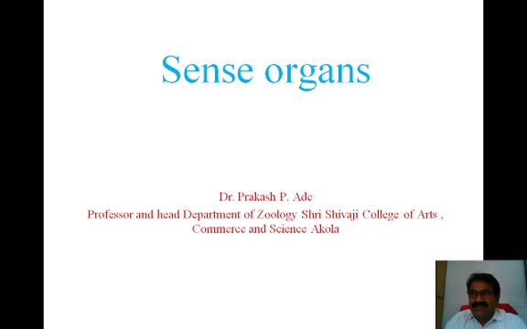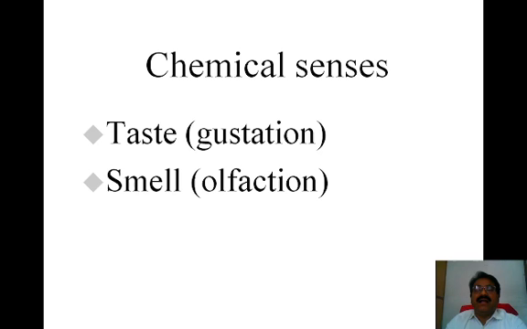Now first of all we will focus on the chemoreceptors. Chemoreceptors are nothing but the gustations and the olfactions. These 2 important functions are made by the chemoreceptors present in our body. Gustatory receptors have the ability to give the taste of the particular substances consumed while eating.